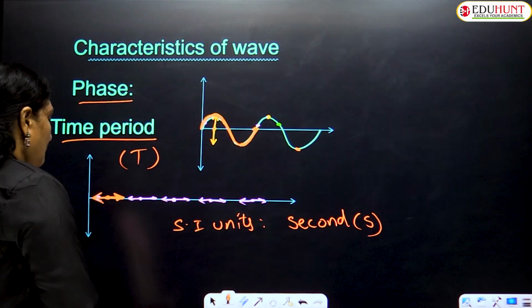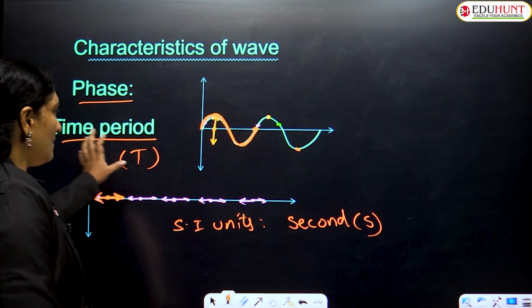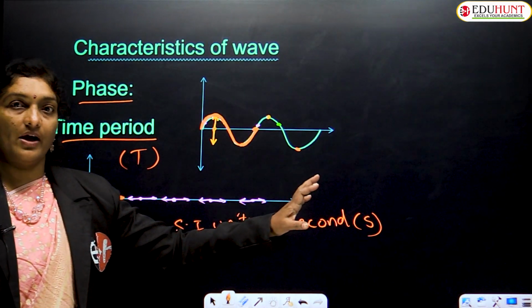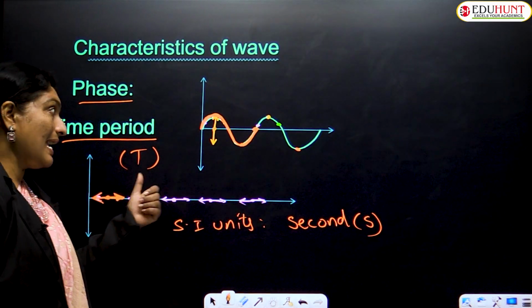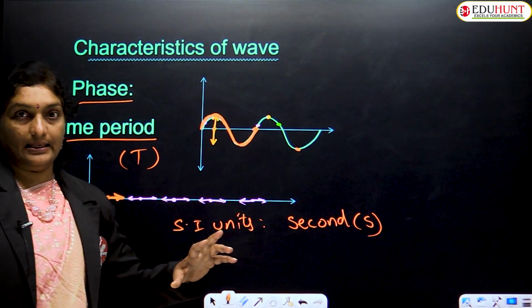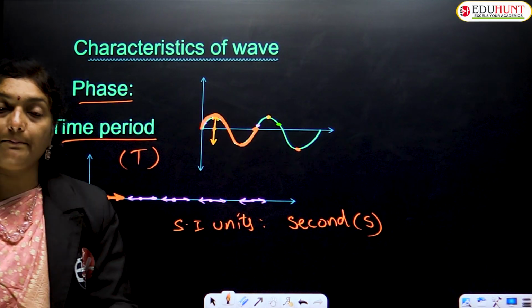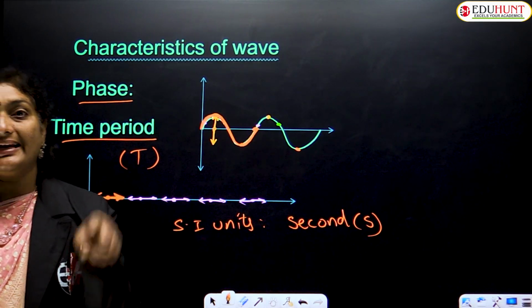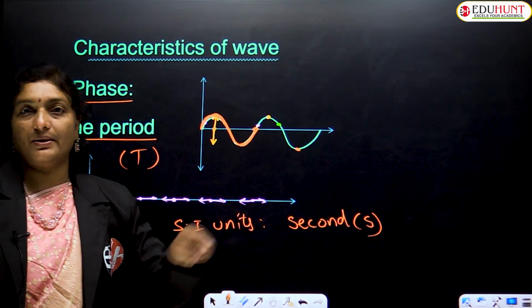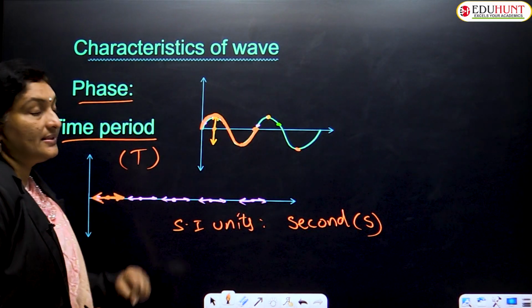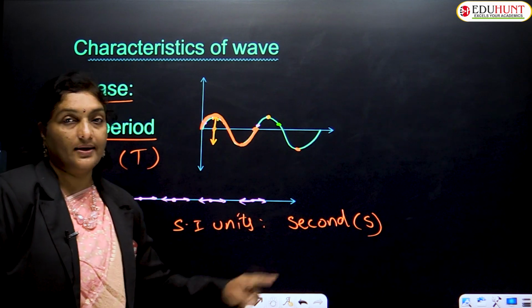So what is a phase? All the points which are in the same state of vibration are called in phase. And the time taken by a vibrating particle to produce one complete wave or one complete vibration is called the time period. It is represented with the letter T. The SI unit for time period is seconds.